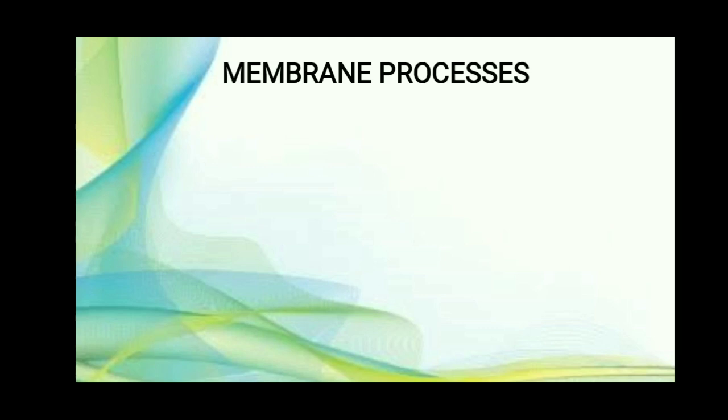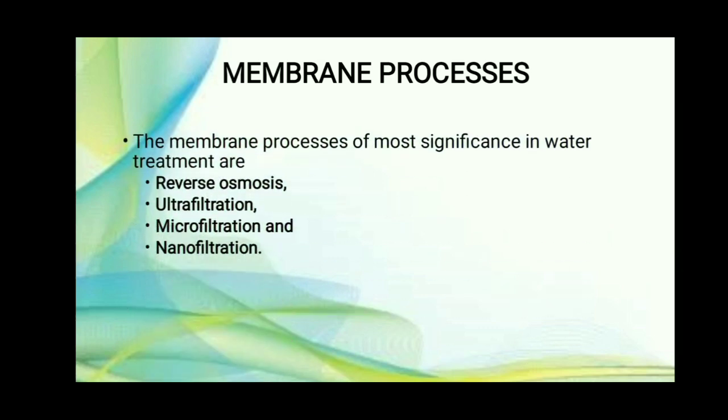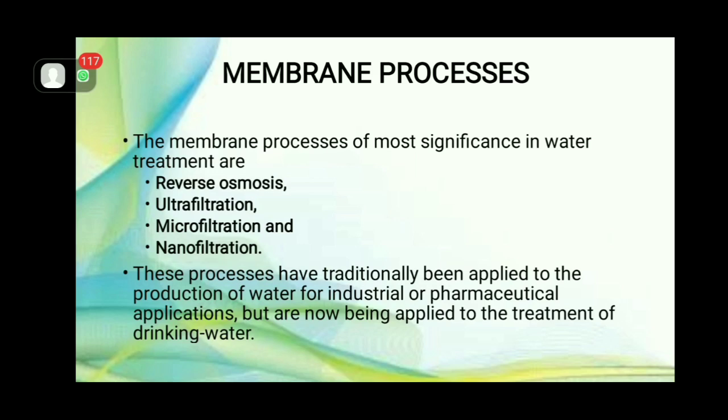Then the third process was membrane processes, in which mainly 4 processes are used: reverse osmosis, ultrafiltration, microfiltration and nanofiltration. Reverse osmosis and nanofiltration are the high pressure processes, and ultrafiltration and microfiltration are lower pressure processes. So first we will see reverse osmosis.